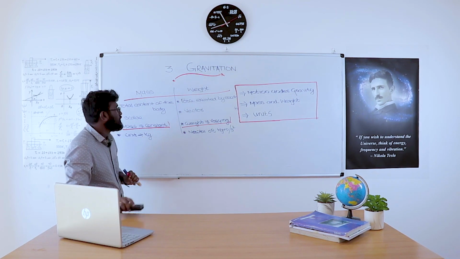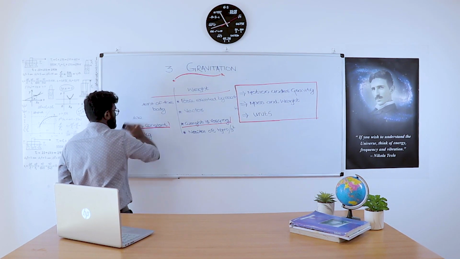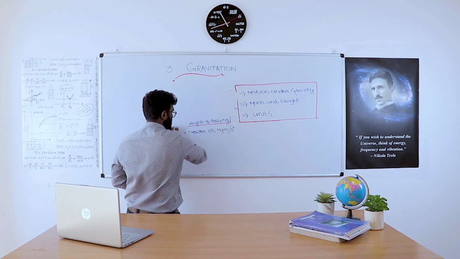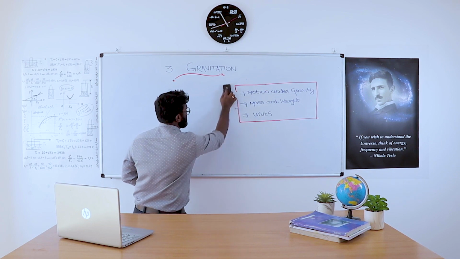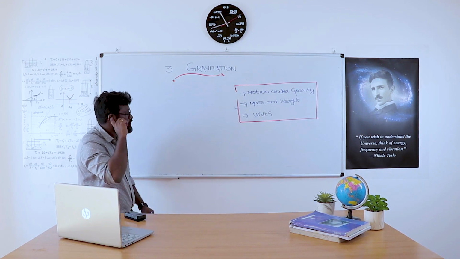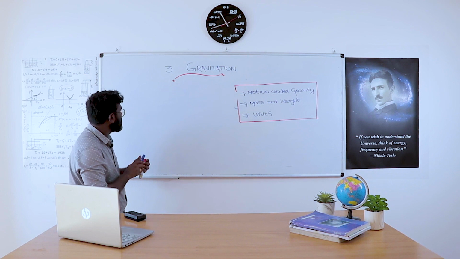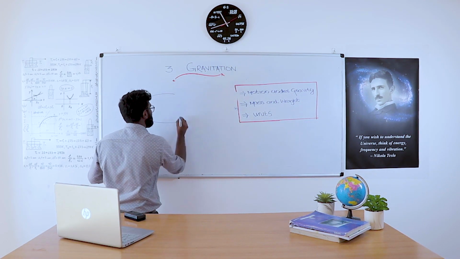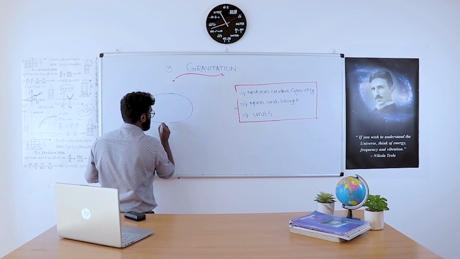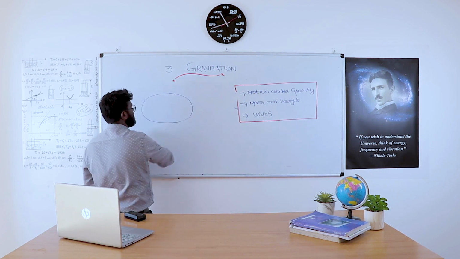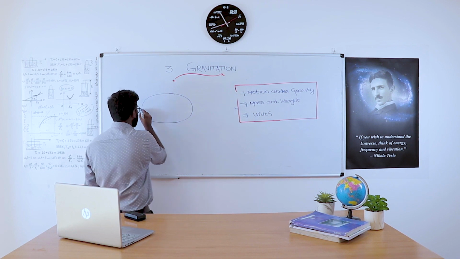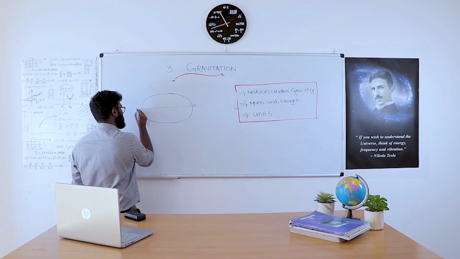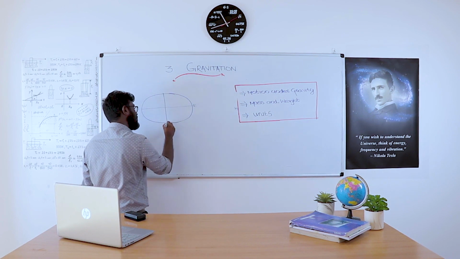For that, we consider Earth to be a perfect sphere, or otherwise the accurate shape of Earth called geoid. Consider the Earth. Earth is in geoid shape. This is the shape of the Earth. Here is the equator. It's an imaginary concept, as you all know. This is the equator, and these are the poles.